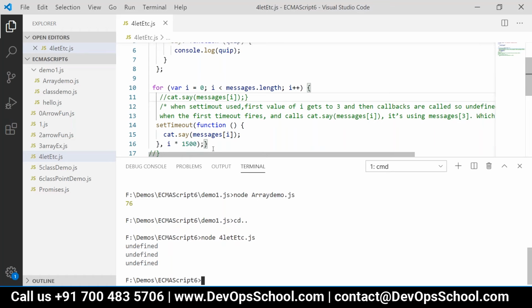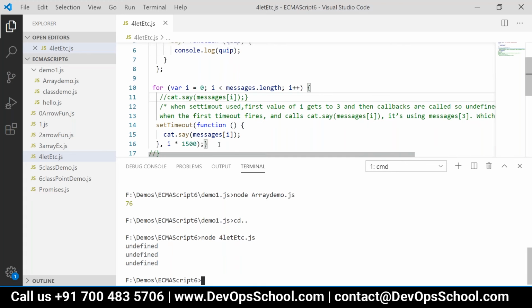So 0, 1, 2, and when it becomes 3, after i plus plus, it will not enter the loop. Suppose the value of i is 3.